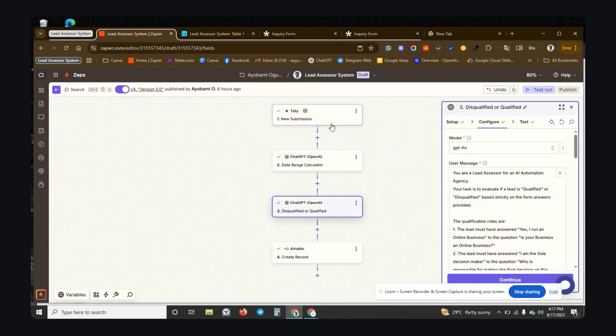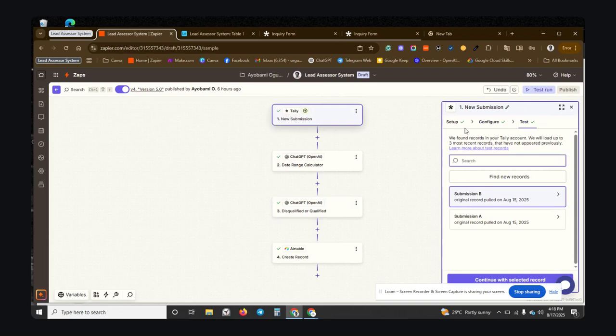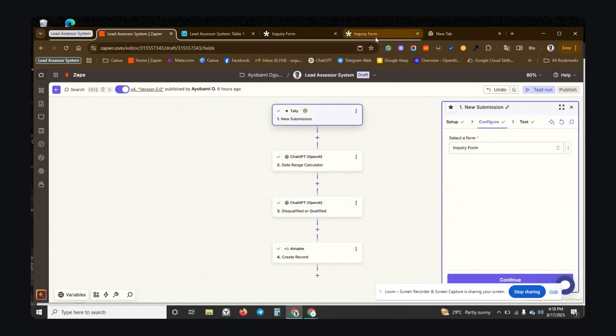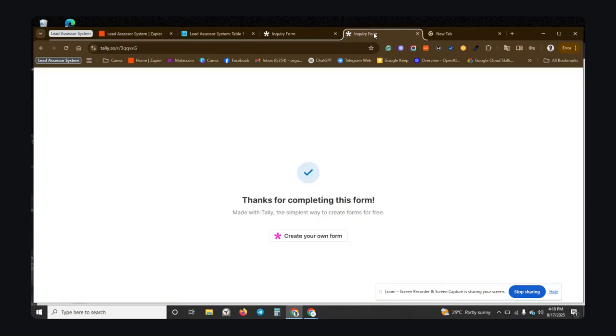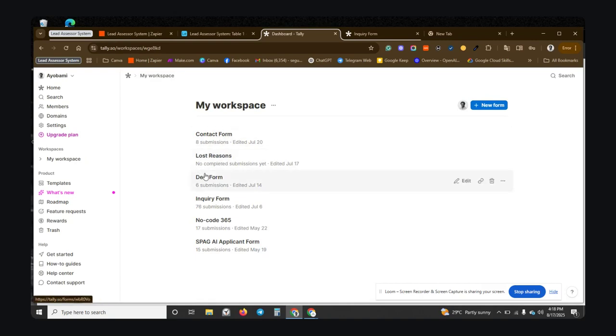So this is exactly the trigger. The trigger is when a form is submitted on Tally, on my Tally form, and the name of the form, as you can see, is inquiry form. If I come over here, you can see my workspace and exactly how the form looks. You can see that this is the form here, the inquiry form, right? This is exactly how the form looks.